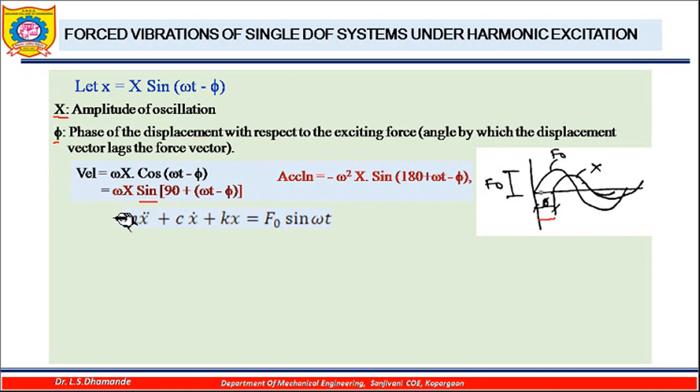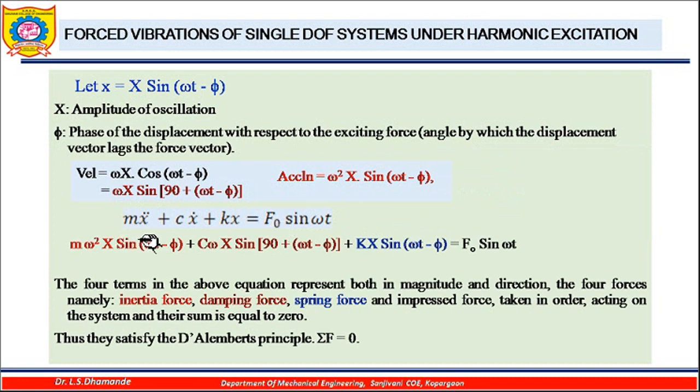Now I have to put this assumed solution of displacement, velocity x dot and acceleration x double dot into this particular equation. So let us put it here. The acceleration is minus omega square X sin of omega t minus phi, so there will be minus m omega square X sin of omega t minus phi, with m multiplied.